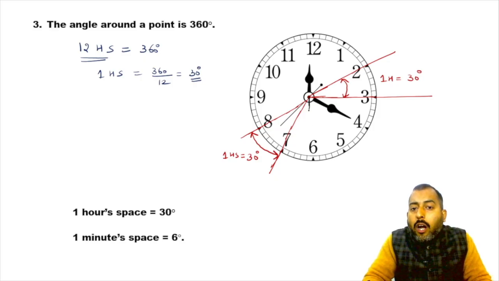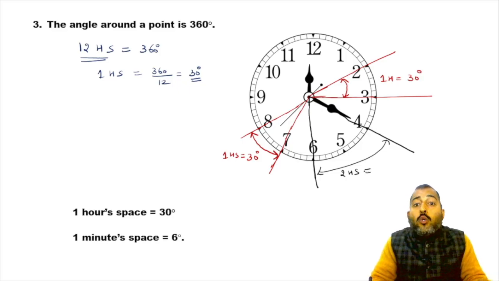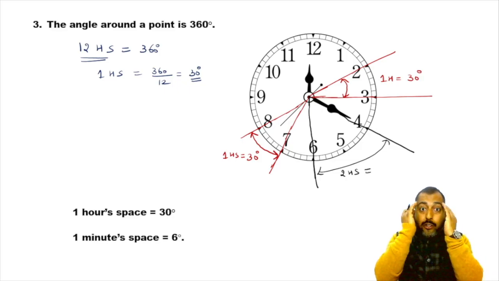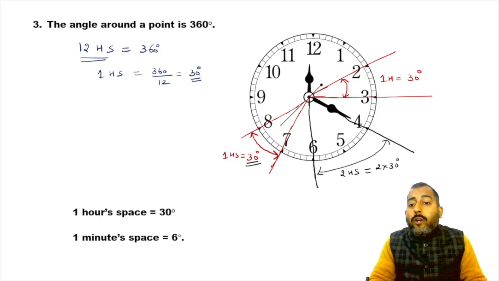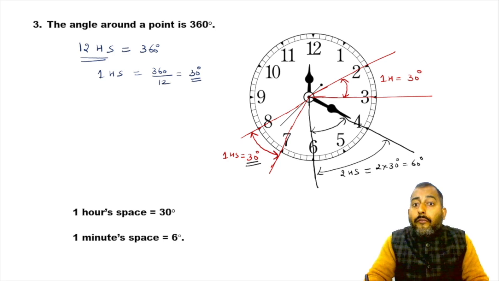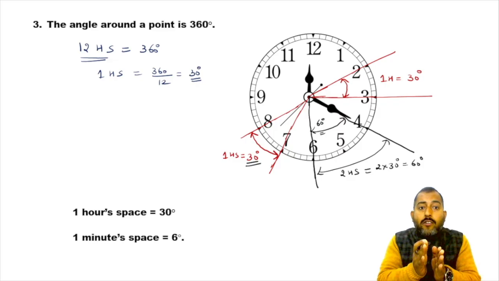Now, if you talk about this hour space between 4 and 6, it is 2 hours space. Visualize it. I know 1 hour space is 30 degrees, so 2 hours space will be equal to 2 into 30, which is 60 degrees. Meaning this angle from 4 to 6 or 6 to 4 is simply 60 degrees. Please pause the video and make a note of it.